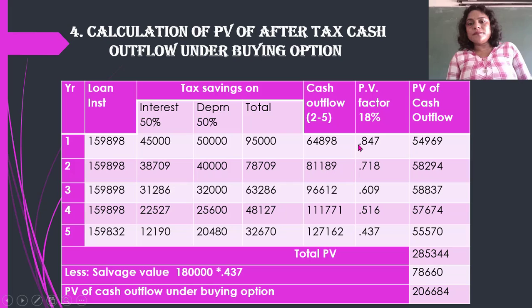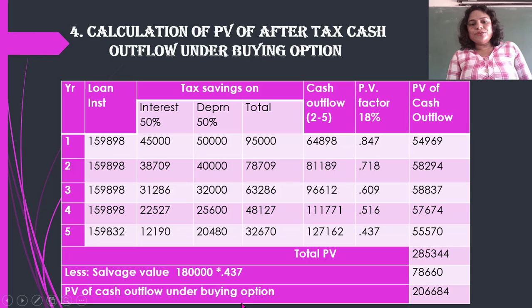Now for the fifth year, how much is the present value factor? The present value factor for the fifth year is 0.437. So multiply this with the salvage value. If at the end of the fifth year it is 1,80,000, the present value of that today is 78,660.